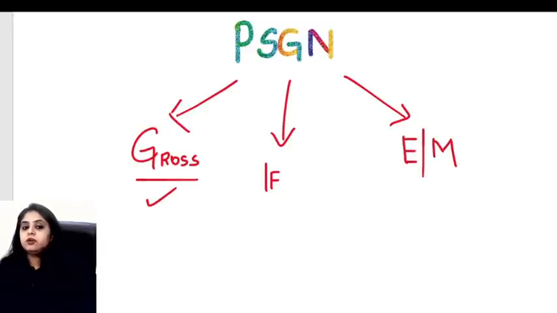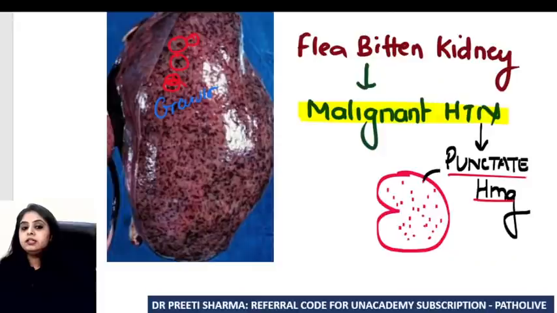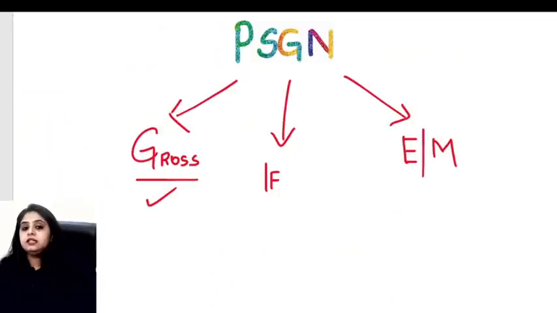Today have we done a mnemonic which read we hate PSM? In that PSM, P was for PSGN. So I think everyone knows PSGN is going to show me the presence of flea-bitten kidney grossly. Now let's talk about the other ones. What do we see on immunofluorescence and electron microscopy?